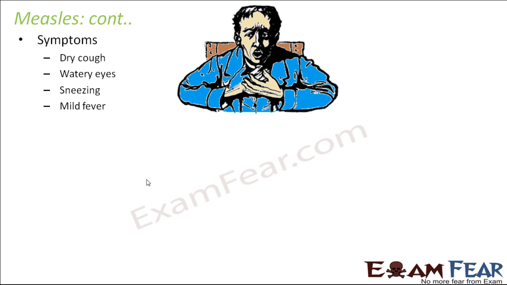Some of the symptoms are dry cough, watery eyes, sneezing, and mild fever. If you see, during coughing, sneezing or even when water comes out of your eyes, through all of these methods infection can spread, because in all of this your body is releasing something which gets in touch with the environment, and that's how the pathogen can reach the environment and from there it can enter someone else's body.